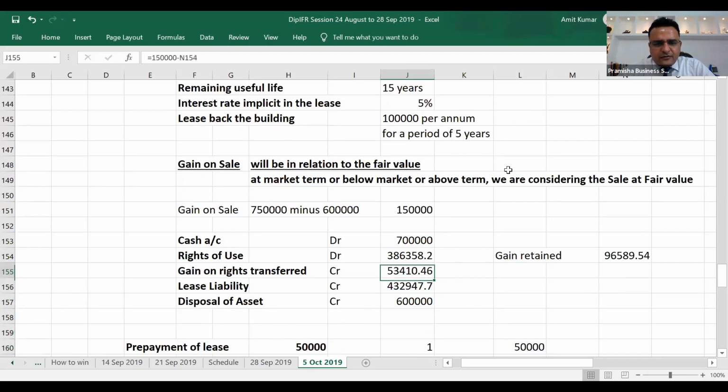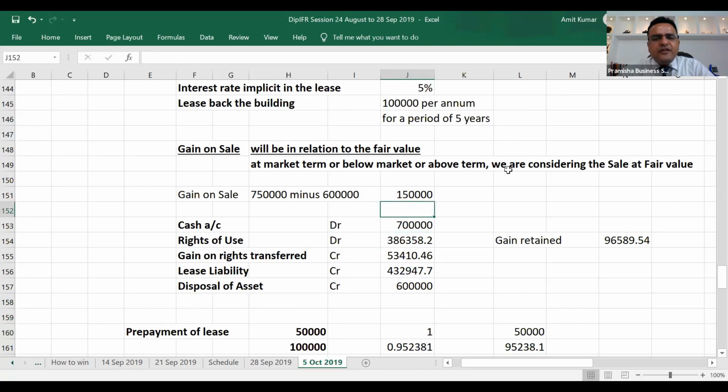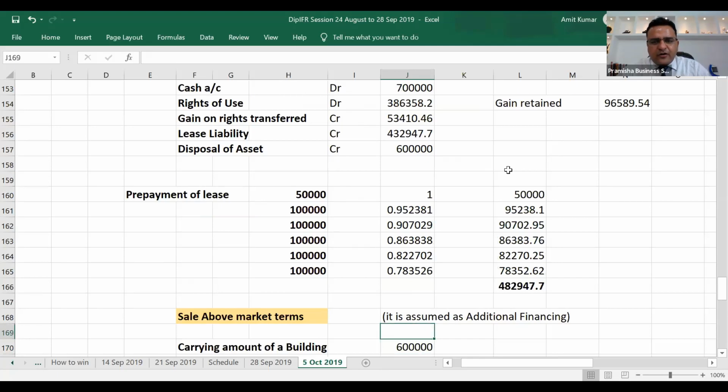So if I look at the entries here, we have received a cash of 7 lakh. We did not receive an amount equivalent to the fair value in the market. Fair value in the market was 7,50,000, but we received only 7 lakh. Why did we receive 7 lakh? Because we received 50,000 less. This 50,000 less we'll consider as prepayment of the lease. So our total lease liability will be 1 lakh over a period of 5 years.